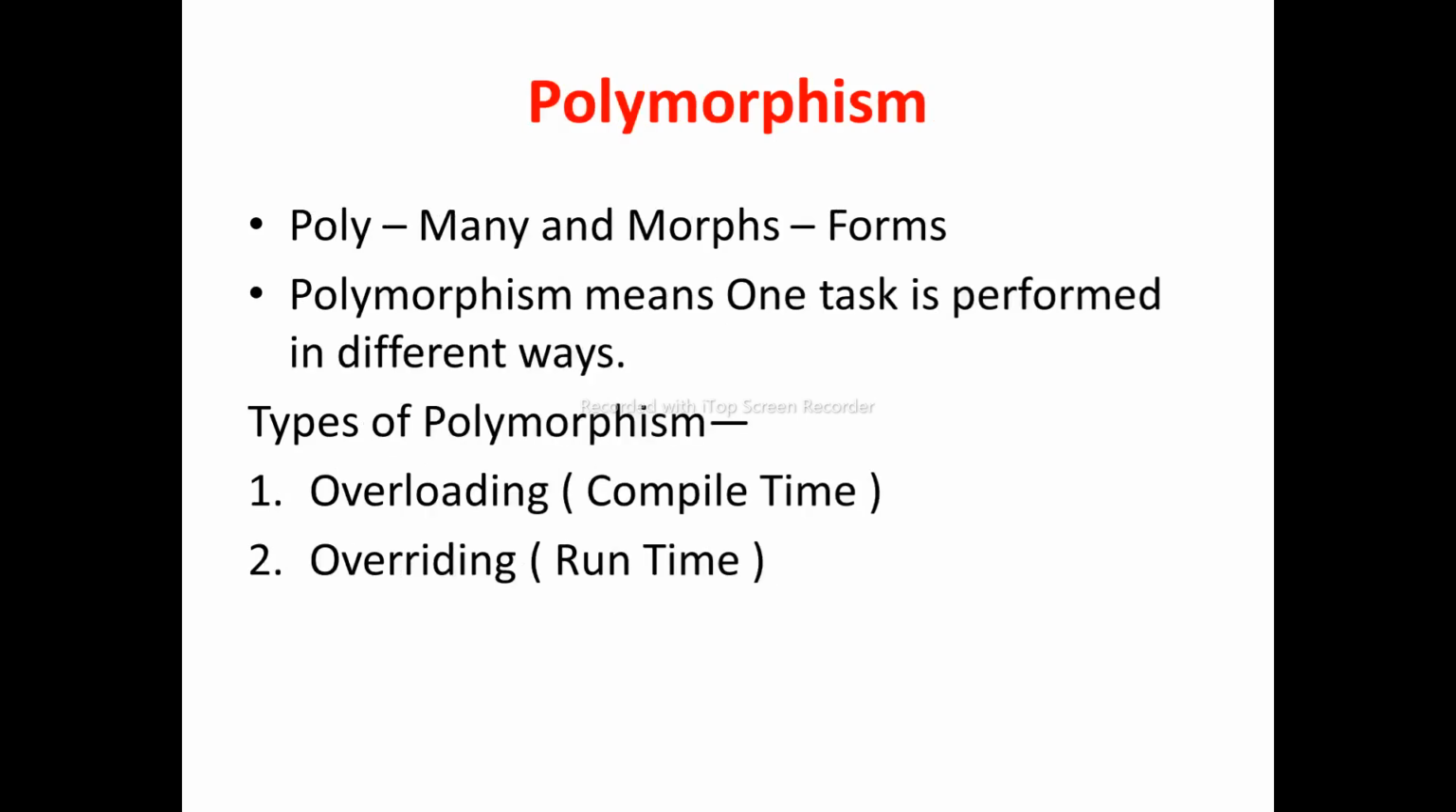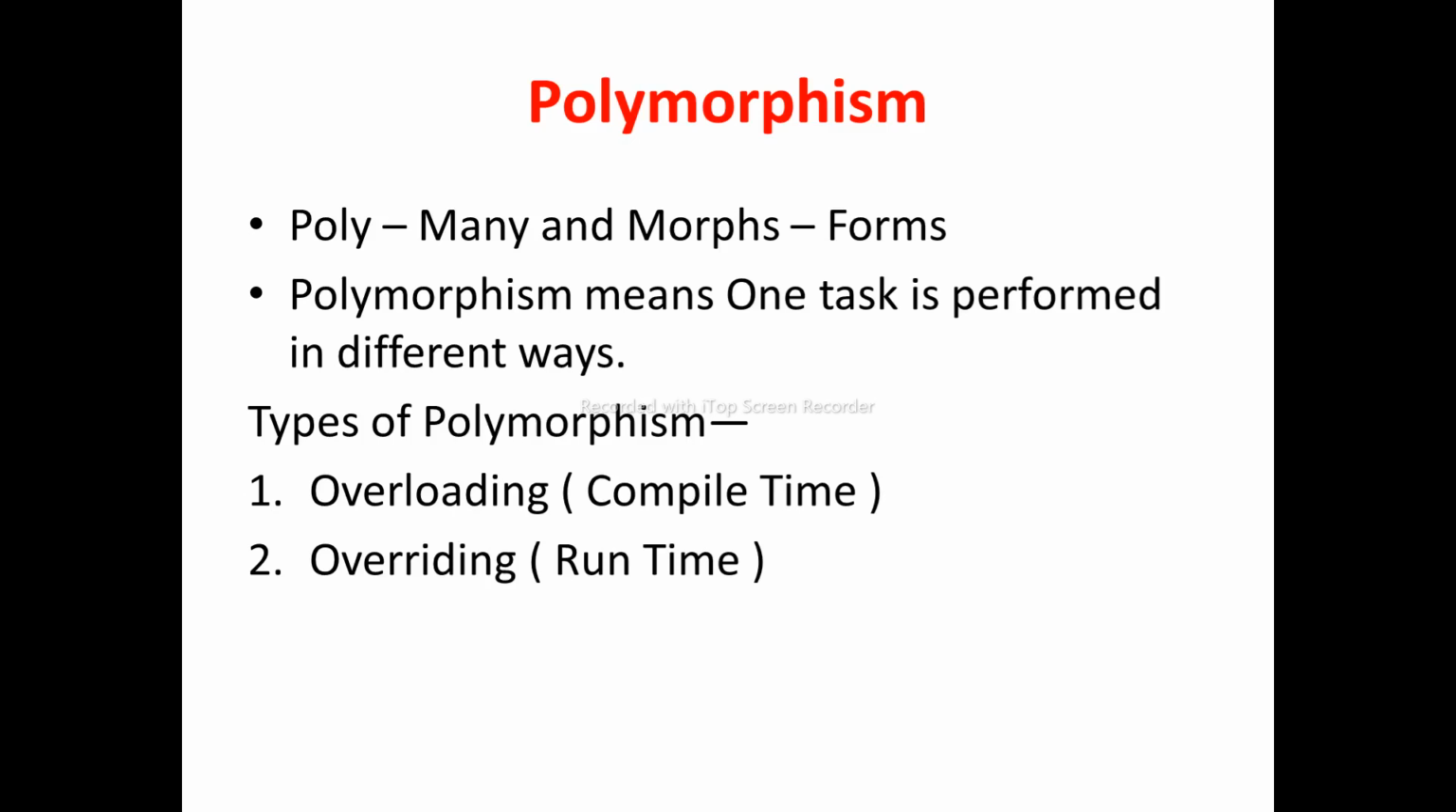The next concept is polymorphism. In that, poly means many and morphs means forms. Or we can simply say that polymorphism means one task is performed in different ways. There are two types of polymorphism. First one is overloading, or we can say compile time, and the second one is overriding, which is also known as runtime.